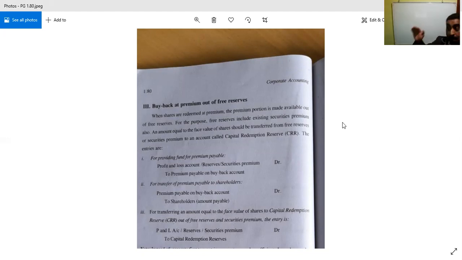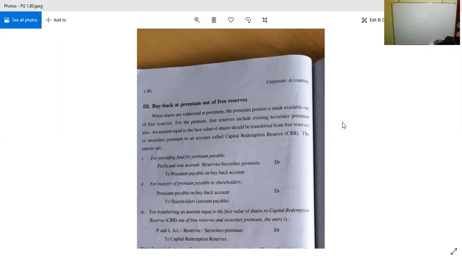First case at par and also the fresh issue of shares. Second case is buyback at par but out of the free reserve. Free reserve in the sense means accumulated profits we are using. Third case is buyback not at par but at a premium, means an amount extra more than that, and that is to be utilized from where? Out of the free reserve.